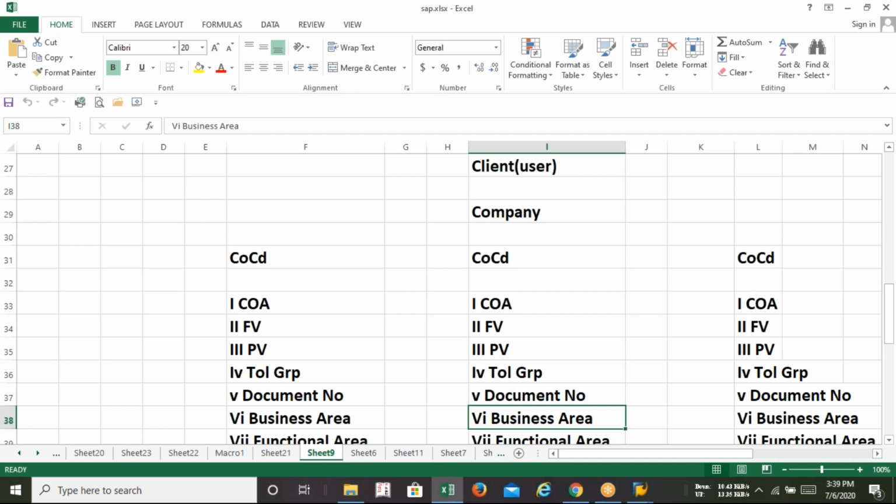Last class we discussed the hierarchy of the SAP FI, finance module hierarchy in SAP. The user of SAP is called the client, the person who has installed SAP for his business.